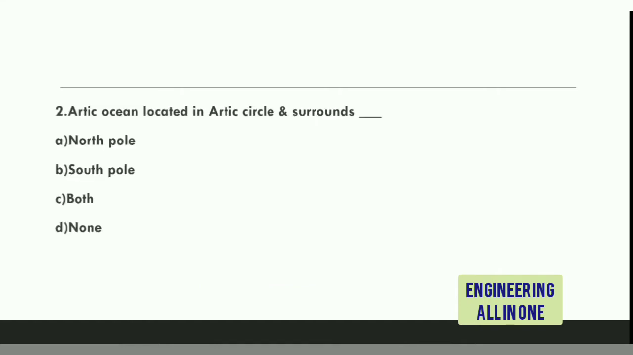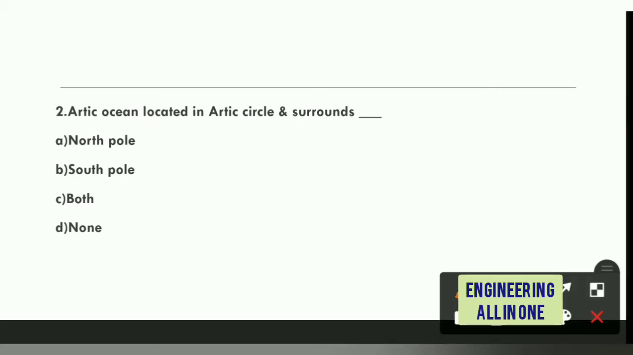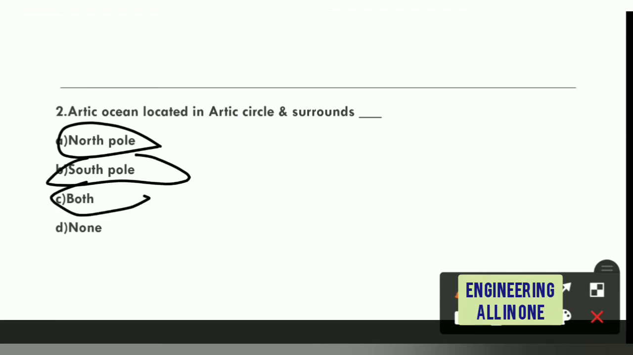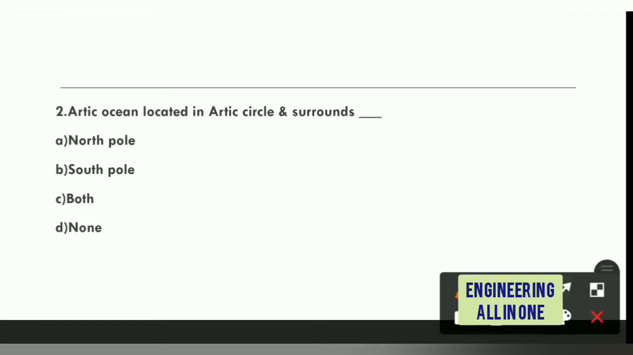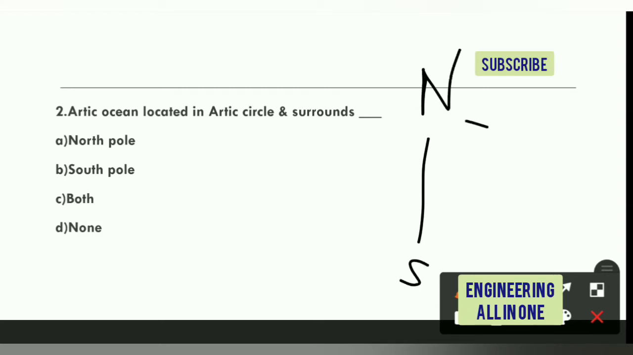Now see question number 2. The Arctic Ocean is located in the Arctic Circle and surrounds which? First option is North Pole, second option is South Pole, third option is both, and fourth option is none. The Arctic Ocean, located in the Arctic Circle, north, surrounds the North Pole. Hope you have got clear about this.